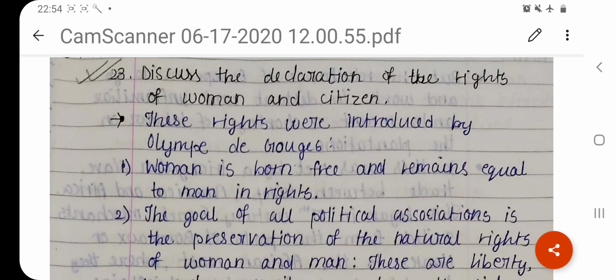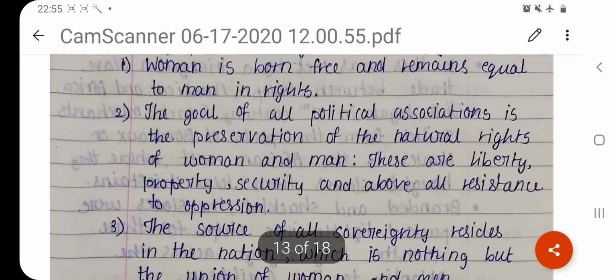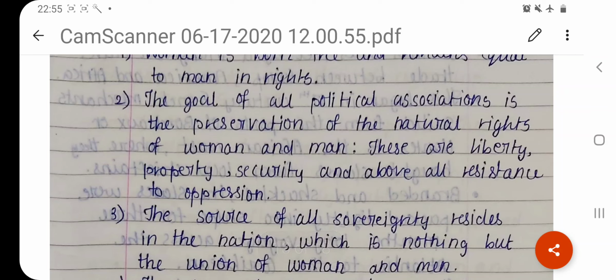In this she wrote, so these rights were introduced by Olympe de Gouges, and in this she writes, woman is born free and remains equal to man in rights. The goal of all political associations is the preservation of the natural rights of woman and man. These are liberty, property, security, and above all, resistance to oppression.